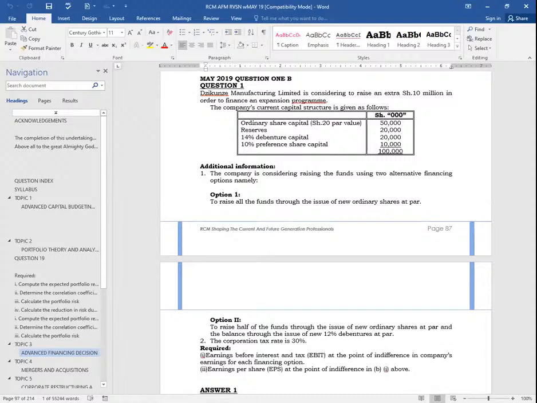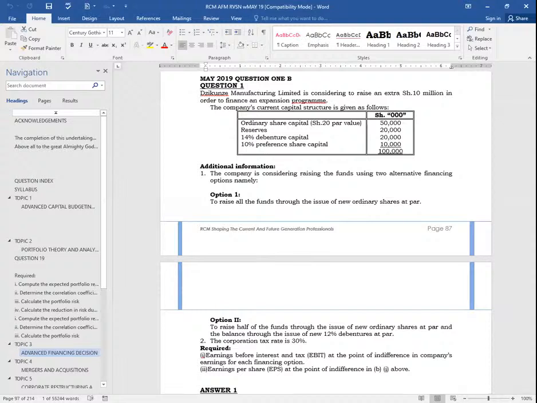And therefore, our total number of ordinary shares will be 2.5 plus 0.5, which will end up giving us 3 million. Number of ordinary shares will be 3,000.